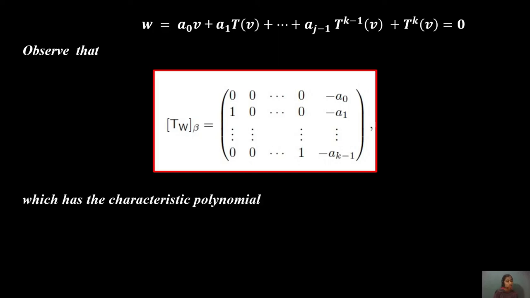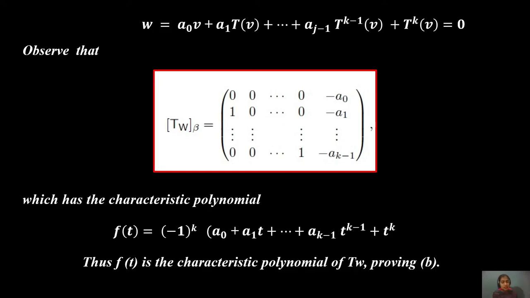The characteristic polynomial is then f(t) equals (-1)^k (a0 + a1 t + ... + a_(k-1) t^(k-1) + t^k). Hence f(t) is the characteristic polynomial of T_W, proving the second part.